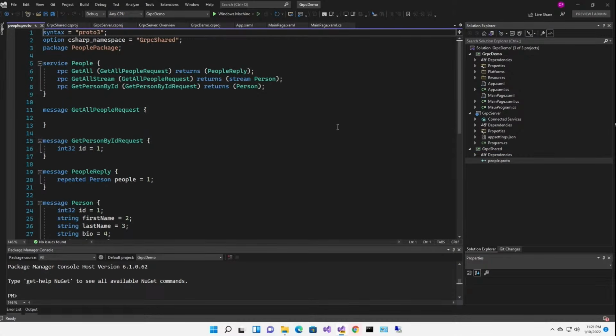So you can think of this as a definition of classes, but it's in a proto language, which gets generated into whatever your base language is. Ours is C#. The good thing about protobuf and about gRPC is that this generic language is used by every single platform.